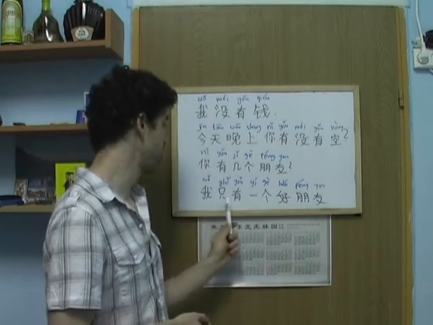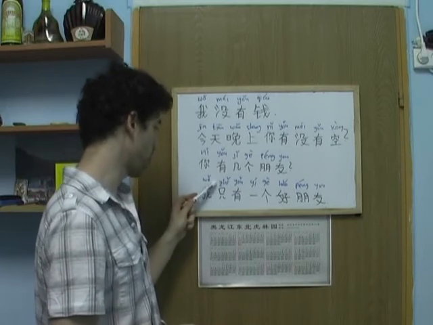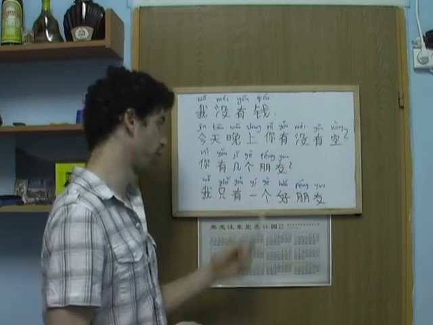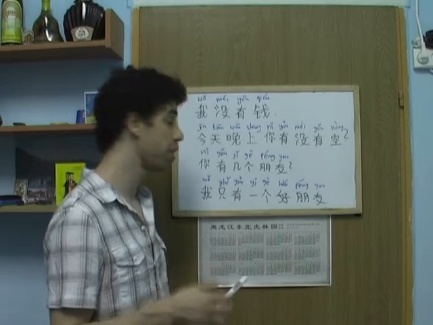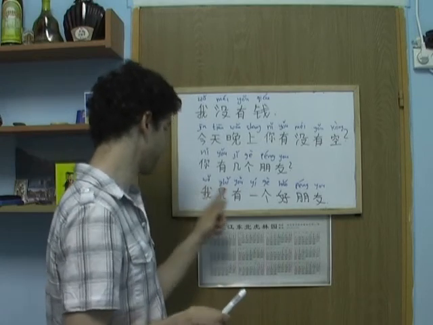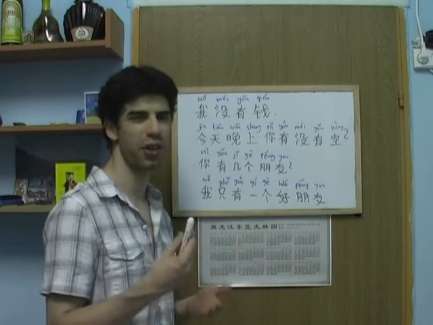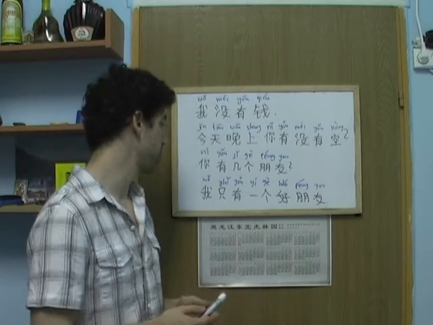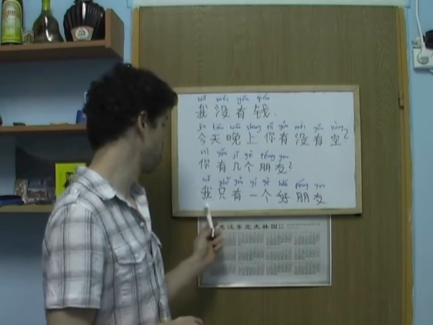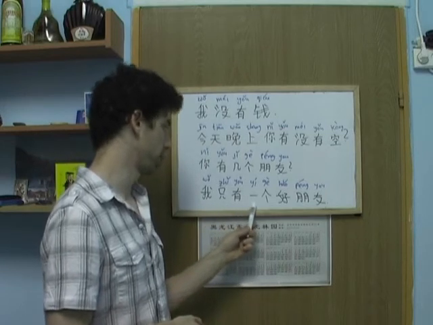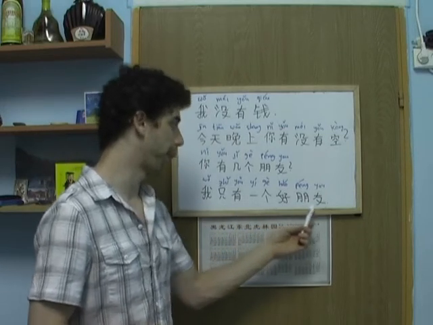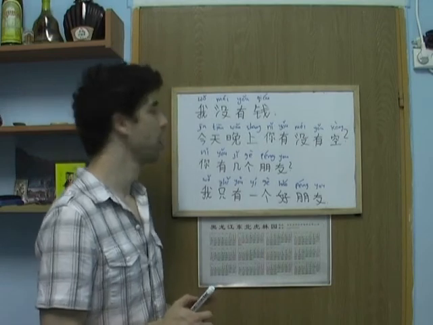In the sentence here, we have a third tone, and then another third tone, and then another third tone. So, when we pronounce it, we'll pronounce those first two characters as if they had a second tone, alright? It's pretty confusing, but you just gotta get used to it. So this will be pronounced as 我只有一个好朋友, alright?